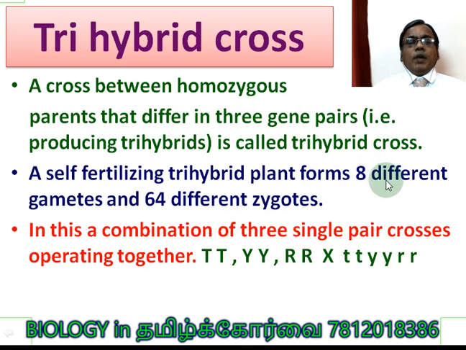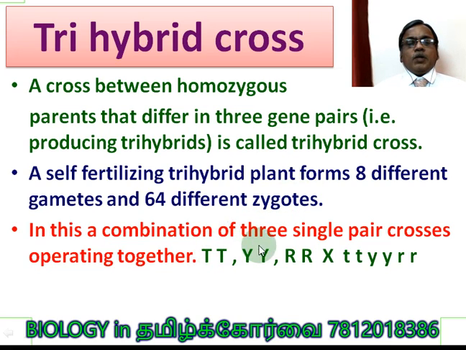So 8 different gametes produce 64 different zygotes, 8 into 8. Just imagine the Punnett square of a dihybrid cross: 4 into 4, 16 boxes. Am I correct? Here, 8 gametes from the anther and 8 gametes from the pistil. Very clear? So 8 into 8, 64 possible zygotes can be produced. Very clear?